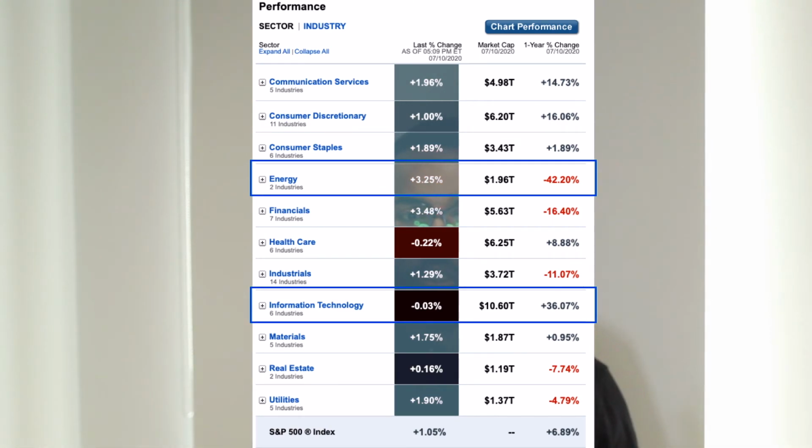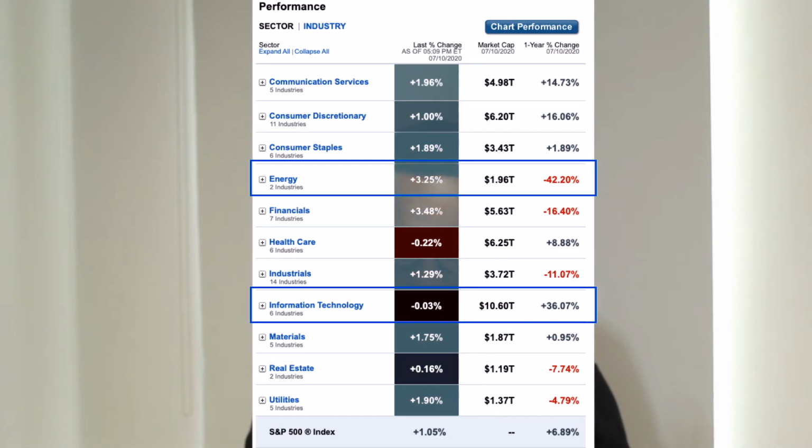The top performing industry is tech, again after a really strong 2019. An industry that has taken a hit lately is energy, as you can see. So industry performance, and comparing that stock in its industry to other stocks in that industry, is really key. So that's the fourth factor.